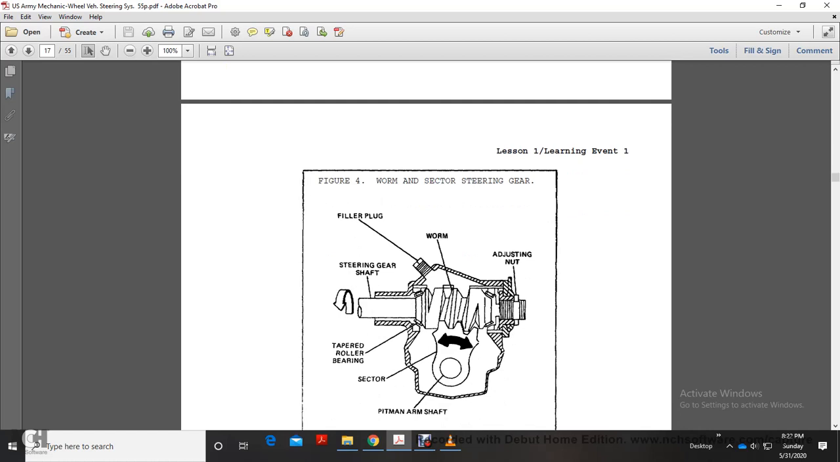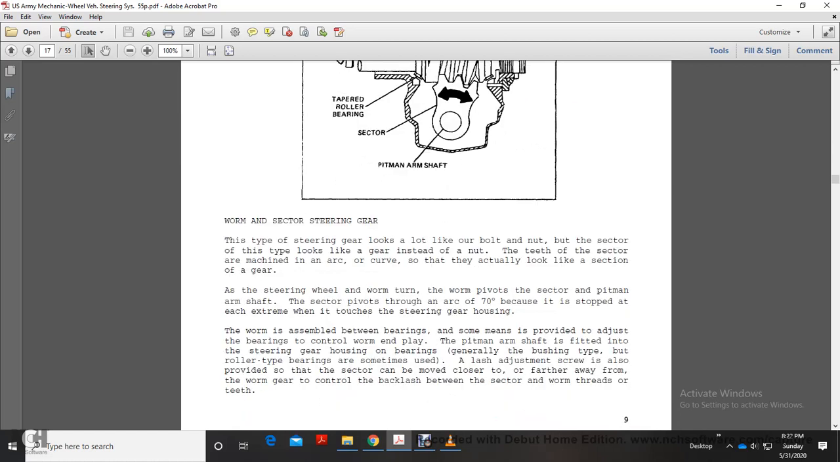and pitman arm shaft. Your worm and sector steering gear looks like a bolt with a nut, with the sector being the type of gear instead of the nut with the teeth. The sector of the machine is an arc with a curve, so they actually look like a section of the gear. The steering wheel turns the worm, the worm pivots the sector and pitman arm shaft, and the sector has an arc of 70 degrees